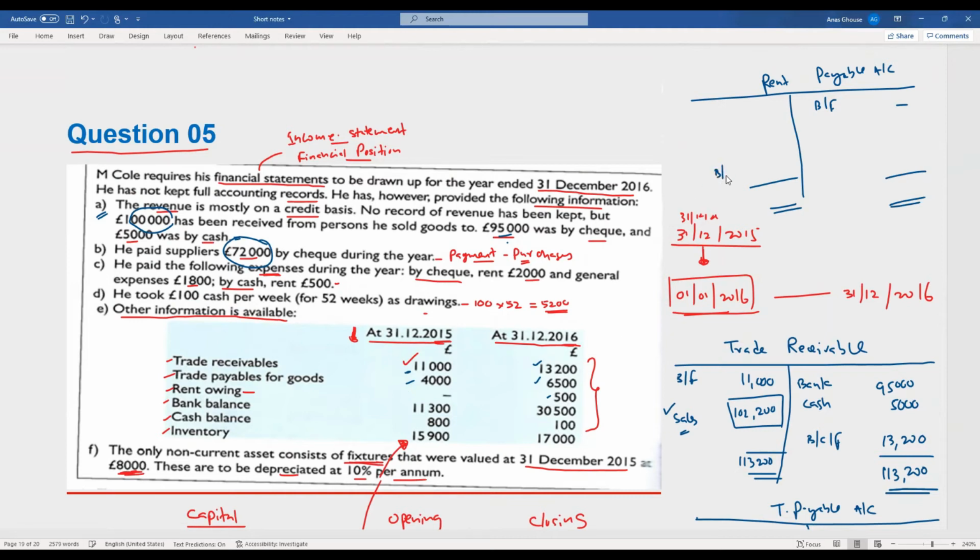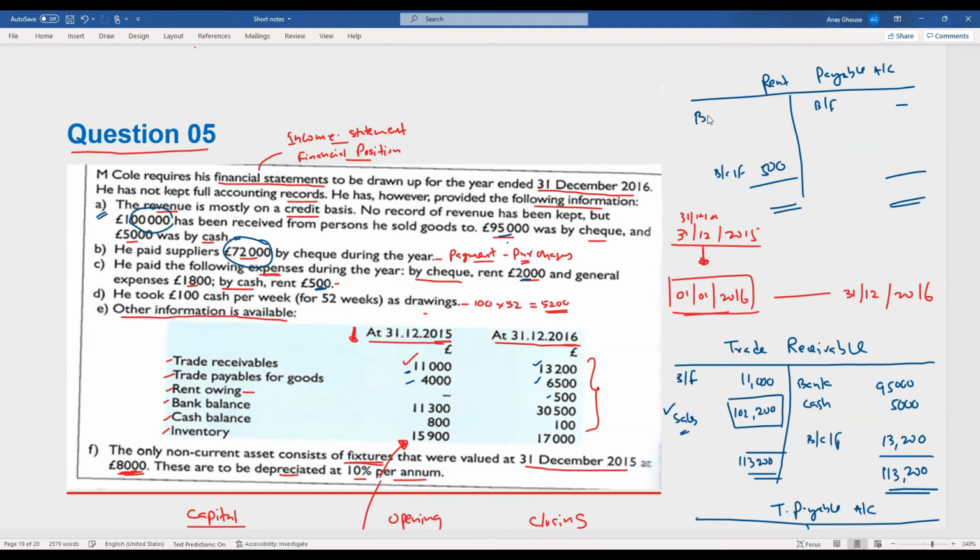The closing is balance carried forward 500. So during the period, he has paid 2,000 by check and 500 by cash. So therefore, the total rent paid is 2,500. So when you pay, you credit bank account and debit the rent payable account.